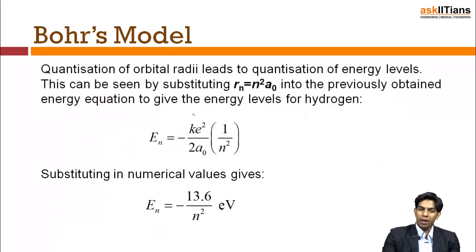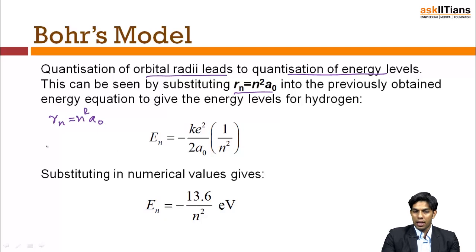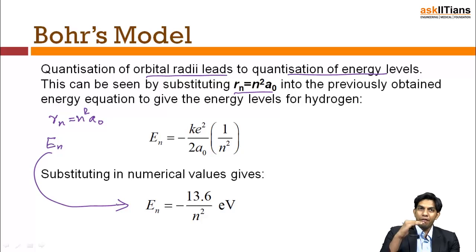Moving on, quantization of orbital radii leads to the quantization of energy levels. So Rn, the radius of the nth orbit, equals n square a naught, and over here you can literally see that En, that is, energies, are fixed and discrete. If you are an electron moving in an orbit, you cannot have continuous energy.